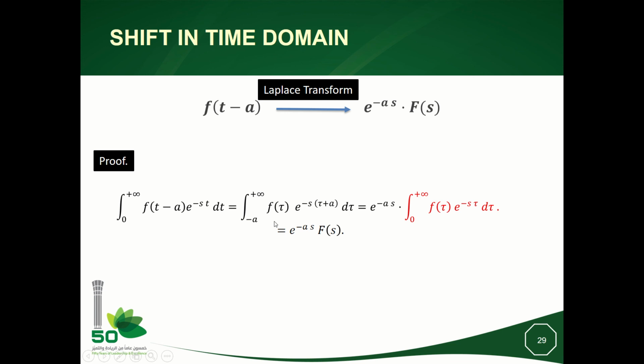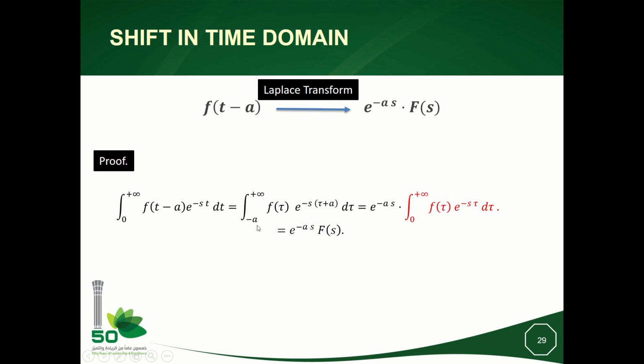But we have just here a remark. You see here that this limit is minus a, okay? And here I have what? I have 0. Assume now that a is positive, okay?